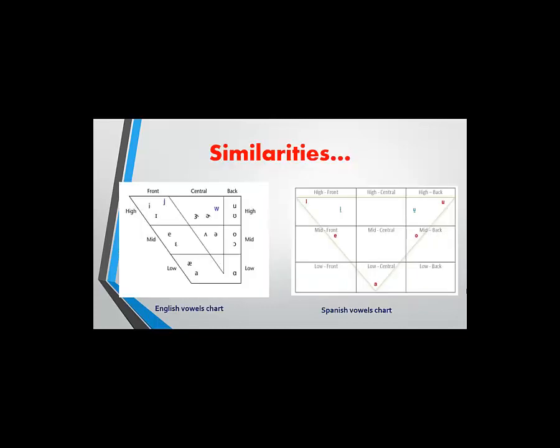According to this short description about the English and Spanish vowel sounds, we can see some differences and similarities. Some similarities are: both languages have diphthongs. The positions named in the English chart and in the Spanish chart are equal. For example, front, central, back, high, mid, and low.